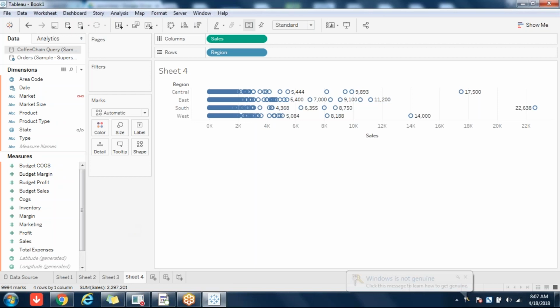In the action filters concept, I'll show you how to avoid blending. I'll tell you one way of avoiding blending, how to link multiple data sources without using blending. Blending is a very good concept, but unfortunately performance will be very low. You should keep that in mind.